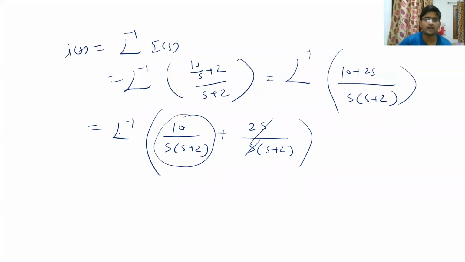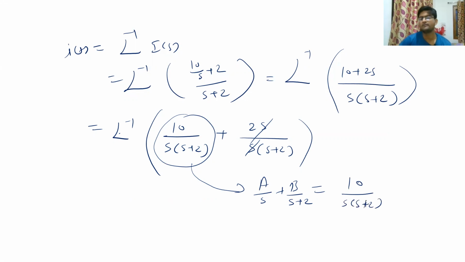And this 10 upon s into s plus 2 can be divided into a upon s plus b upon s plus 2, which will basically be equal to 10 upon s into s plus 2. And you already know the mathematics of how to solve it. So after solving it, you will get a equal to plus 5 and b equal to minus 5.